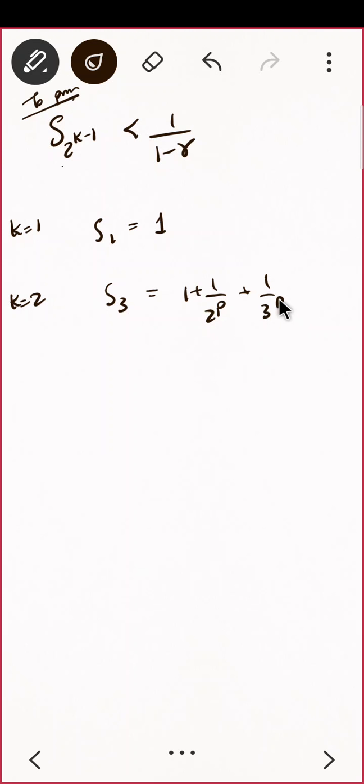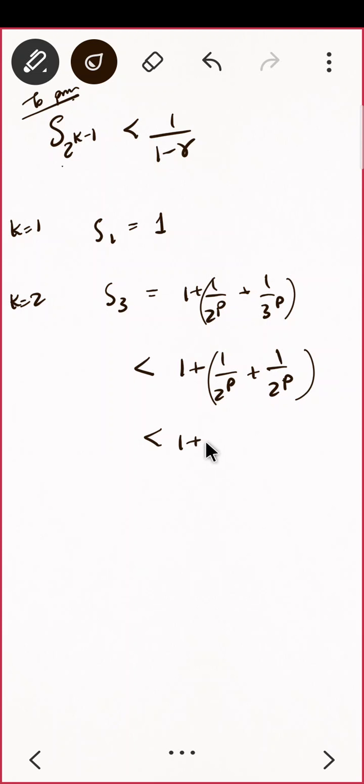Correct? Okay. Can I do something here? Can I say this is less than 1 plus 1 upon 2 raised to p plus 1 upon 2 raised to p? Correct? So I'll have this as 1 plus 1 upon 2 raised to p minus 1.